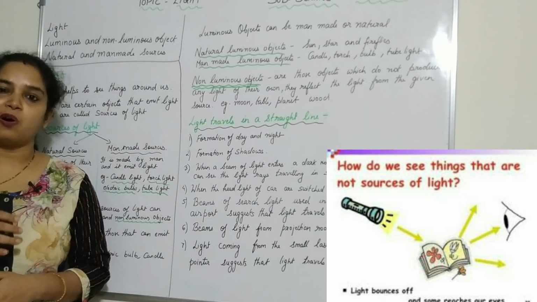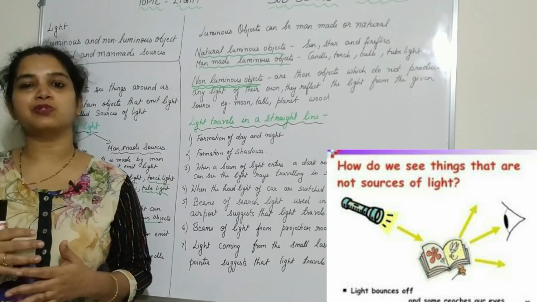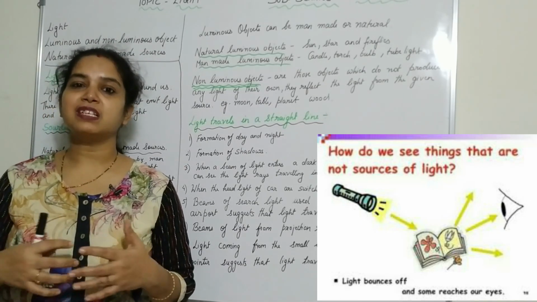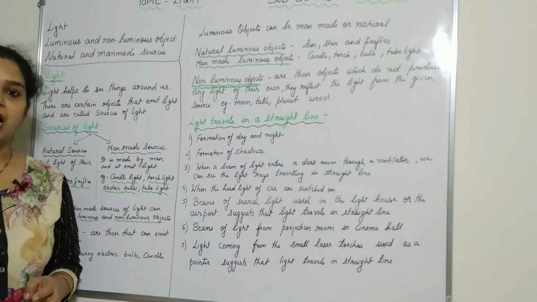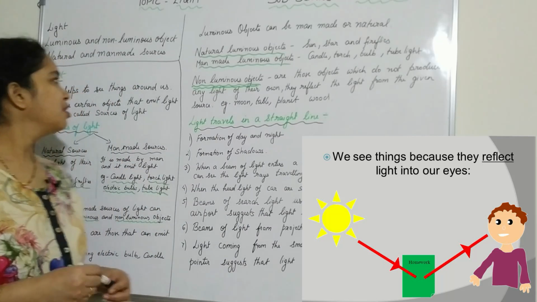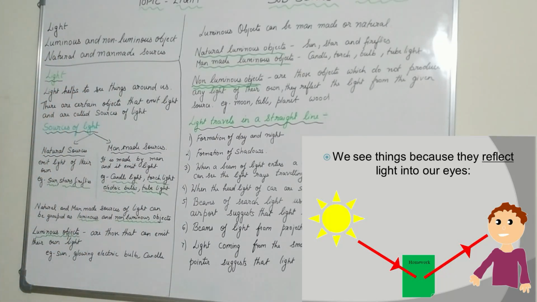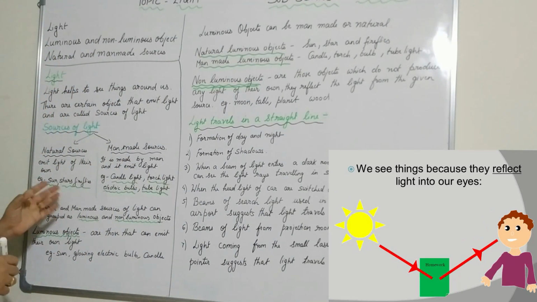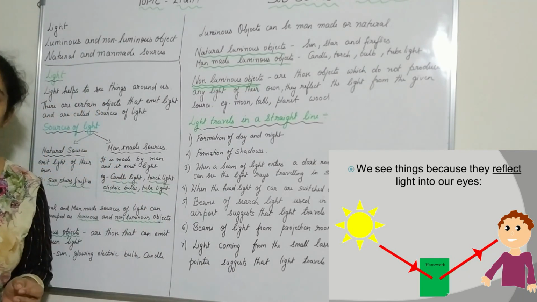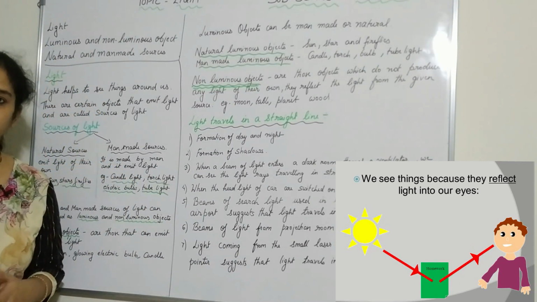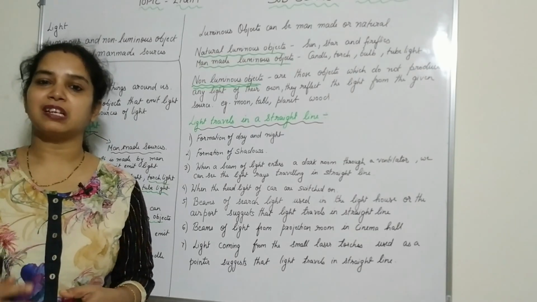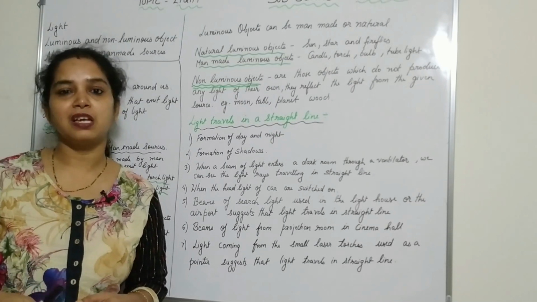All the sense organ messages go to the brain, so that the brain sends a message and it makes it visible to us. Eyes are an aid to see the objects around us. So it happens all because of light. Light helps us to see the things around us. When the sun is not there, will we be able to see the things around us during the daytime? No. We have to use the electric light or a bulb to see things around us.